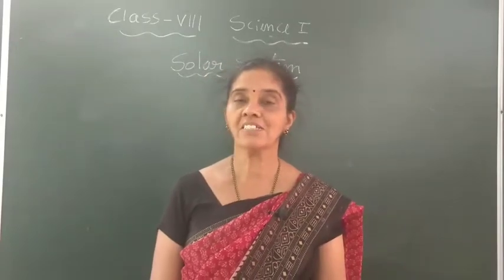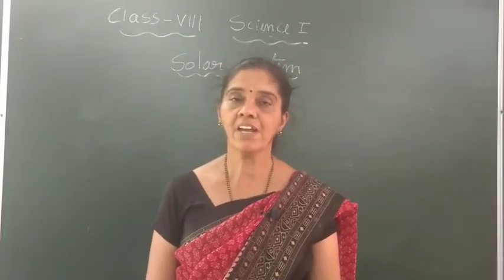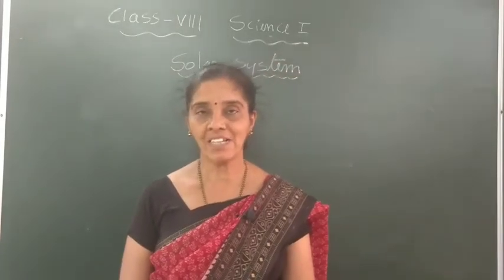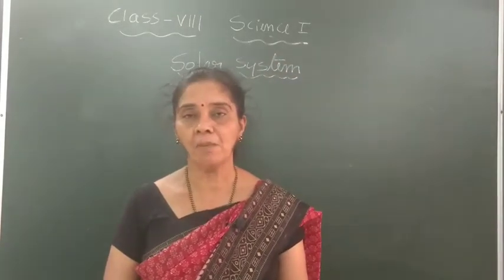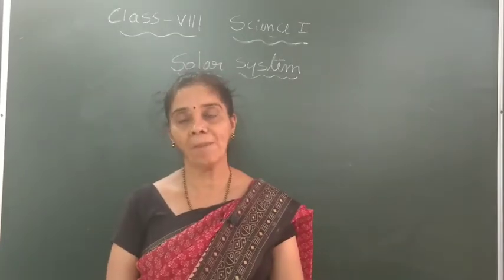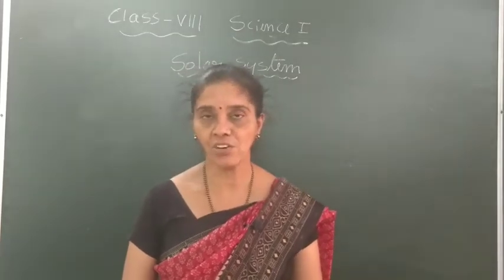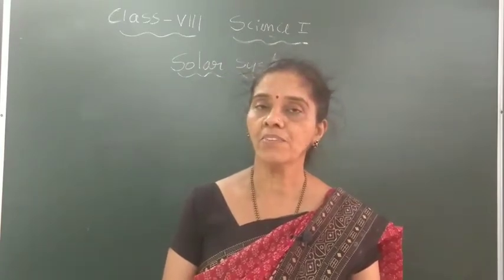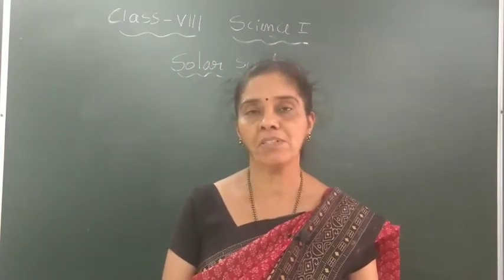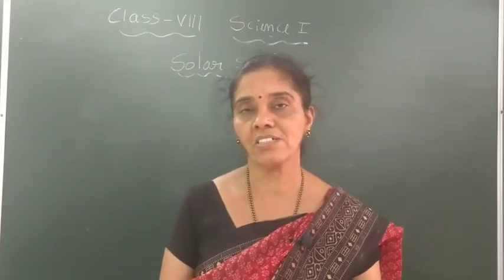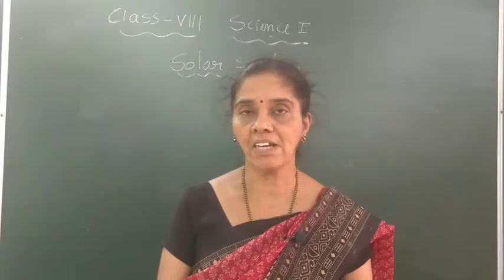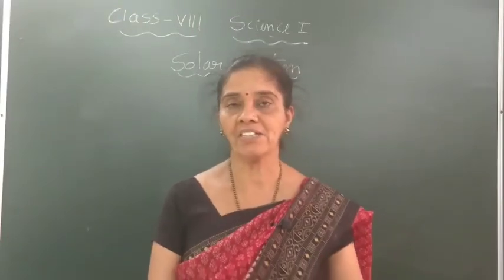It has the Sun at the center and 8 planets, and the satellites which revolve around the planets, the comets, the asteroids, meteors, etc. They form the solar system members. Today's class we will learn regarding the planets.